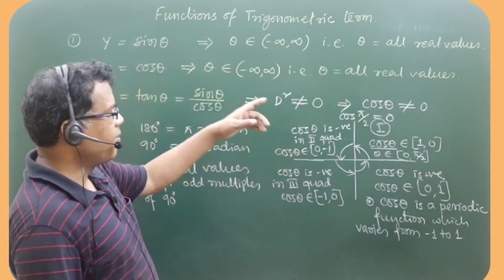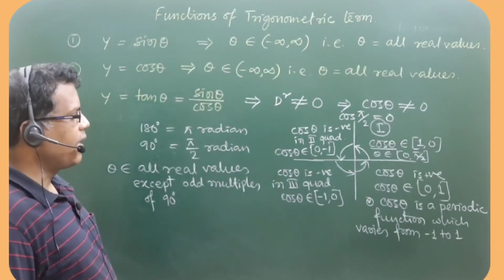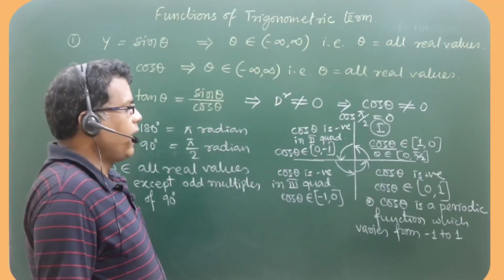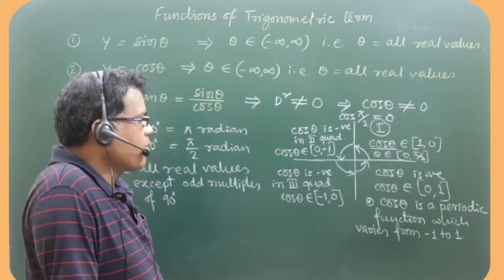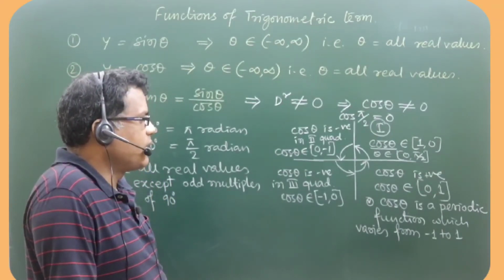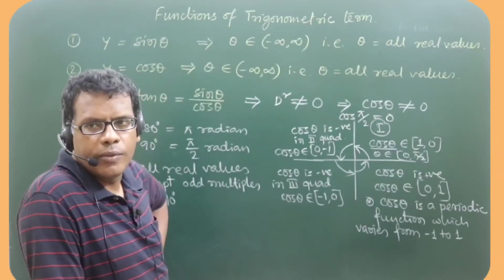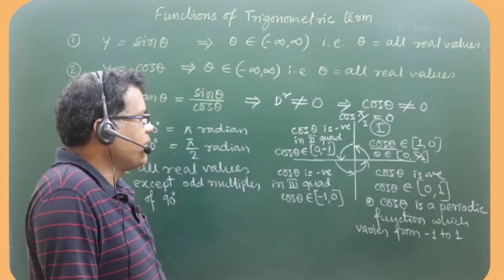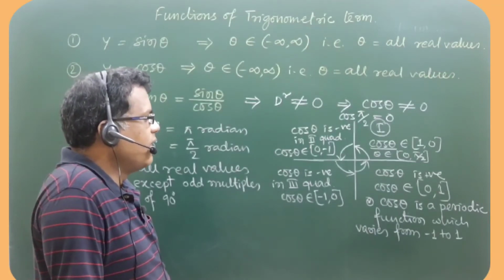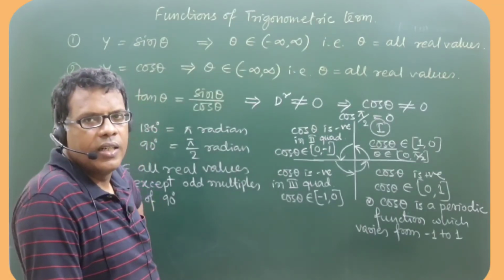As I have explained the quadrant wise values, in first quadrant it is 1 to 0, because the maximum value of cos is +1 and the minimum value of the cos term is -1. So cos itself is a decreasing function in first quadrant.